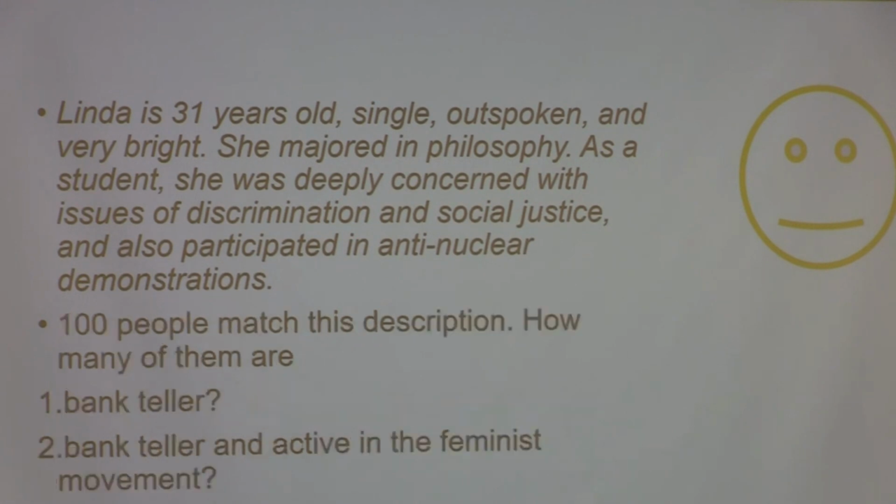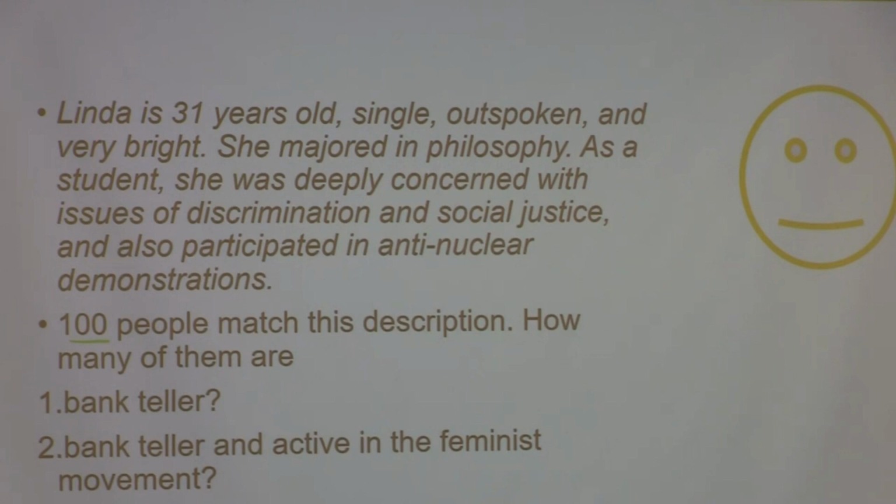And the thing is, in their experiment, they also selected a different set of subjects and asked them a slightly different question. Same description, but then saying that 100 people match this description. How many of them are bank tellers, and how many of them are bank tellers and active in the feminist movement? And that fallacy disappeared.